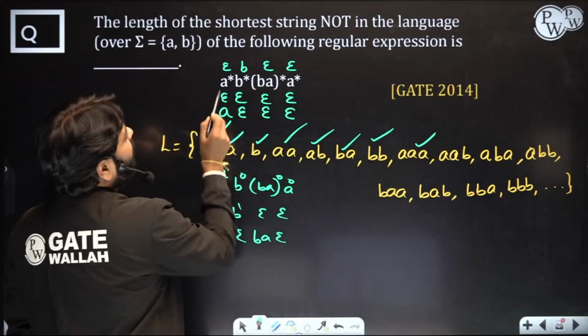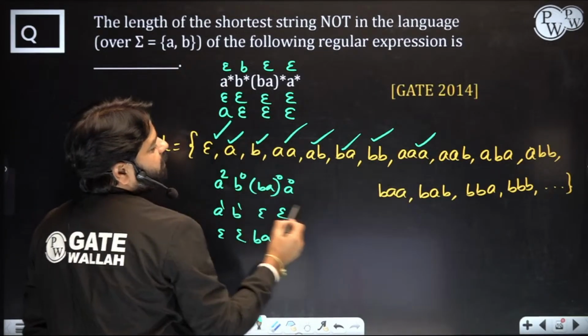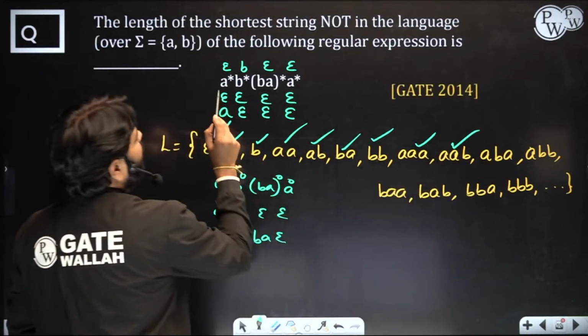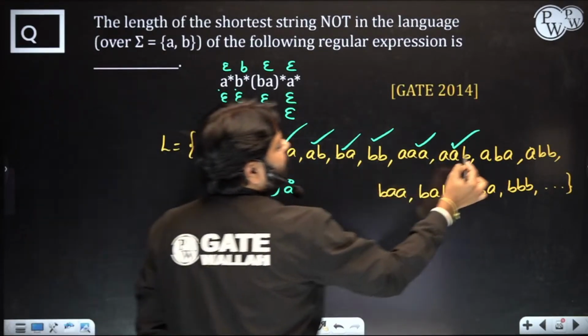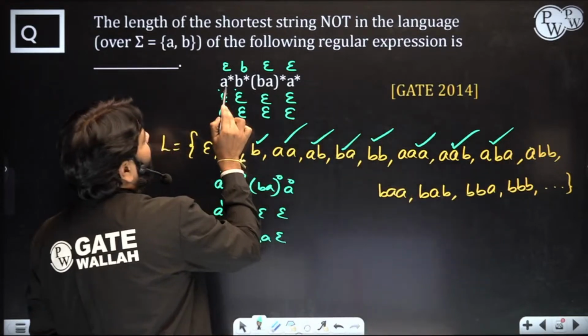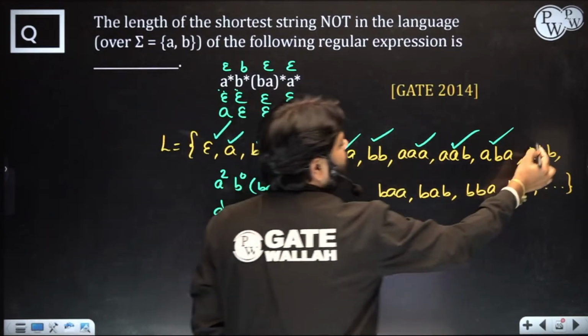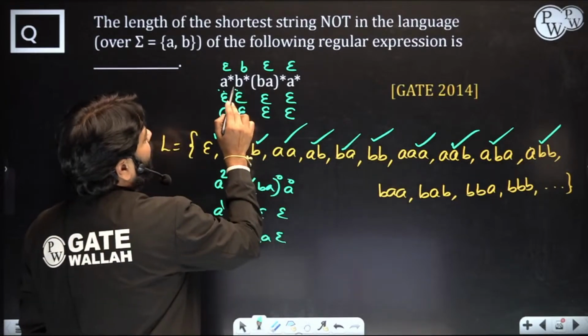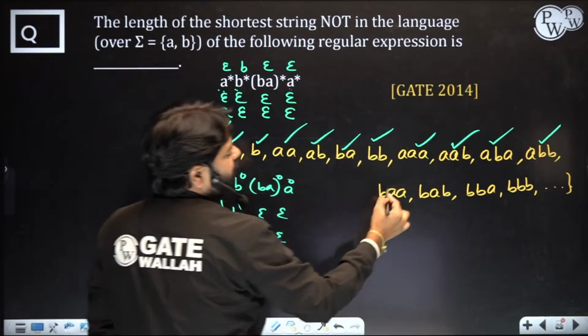AAB, how do you get AAB? A square, 1b, these two are epsilon. ABA, how do you get ABA? You can get even this one, A double B, and epsilon, epsilon. Okay, B double A. So you have B here, double A you can generate here.